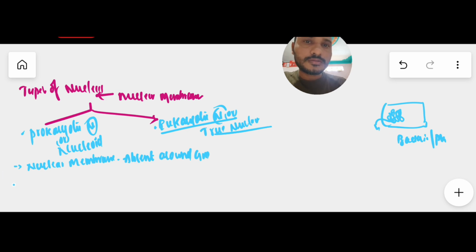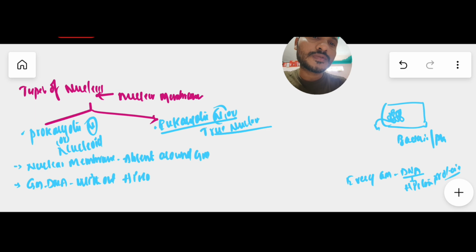And not only this difference, there is one more important character. Generally, every genetic material is DNA, and this DNA must and should contain histone protein. But in the case of the prokaryotic nucleus, the genetic material, that is DNA, is without histone protein. Such a type of nucleus we can also say is a nucleoid or prokaryotic nucleus.